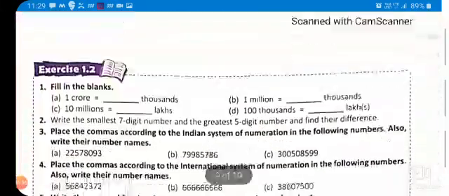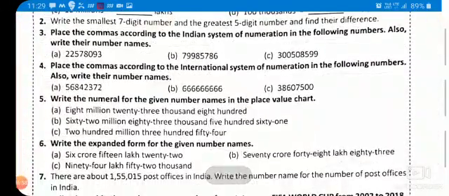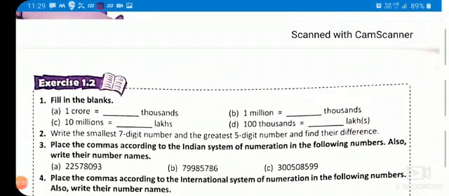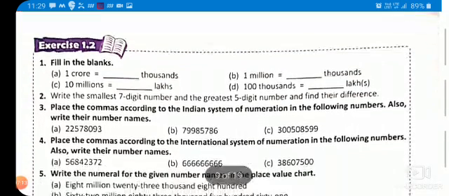Now I am giving you some questions in the sheet. I hope you can understand and you can do. Like first question is regarding the conversion. So how many digits will be there in crores? So how many thousands will be there? So that you have to write. In 1 crore, how many crore is in the Indian system. So in that you will find out in the international system how many thousands will be there. Similarly, we have given some more questions. Do it and try to solve it, and then we will see it later.